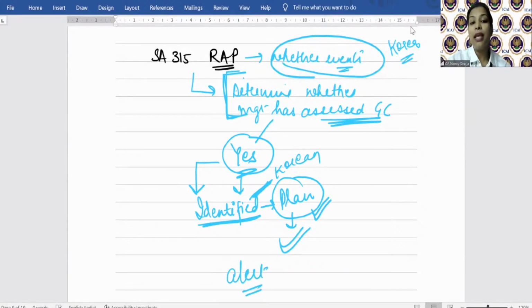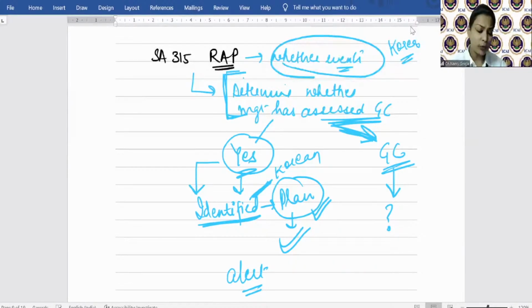Okay? Now, it may happen that management has not as such considered whether going concern is applicable or not, has not considered any events, and is still preparing based on going concern. So auditor will ask the management, tell me, how are you preparing the financial statement based on going concern when you have not assessed whether it is appropriate or not. And auditor will ask the management to assess it now. That you should also perform your procedure. Because first and foremost, it is the responsibility of the management to prepare the financial statement based on going concern.